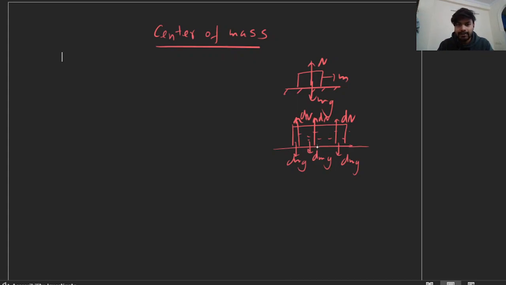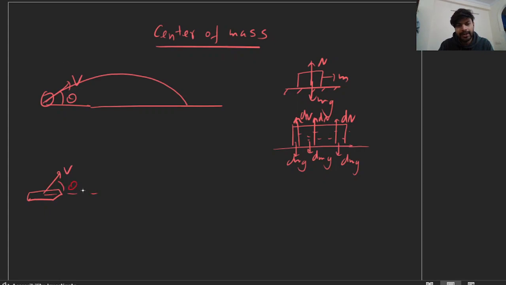One other example: if we have a ball and we throw it at some angle theta, it will go upward and come downward, following the projectile path. But suppose you have a pen and you throw it at some angle theta from the horizontal. What will be the actual path of this pen?